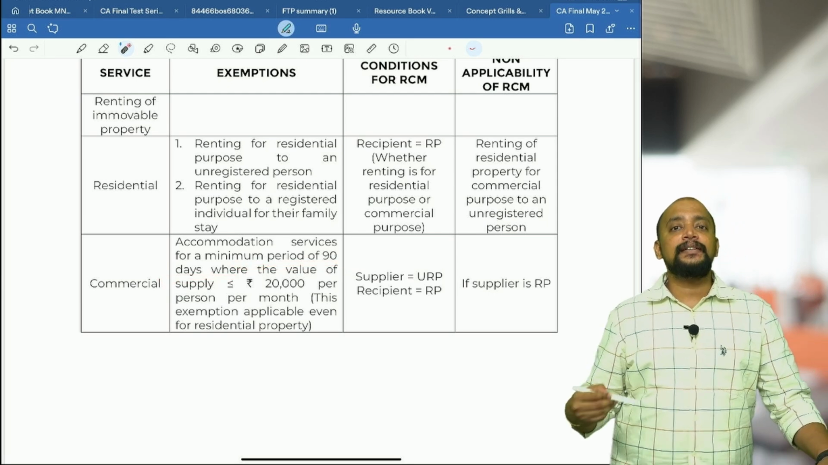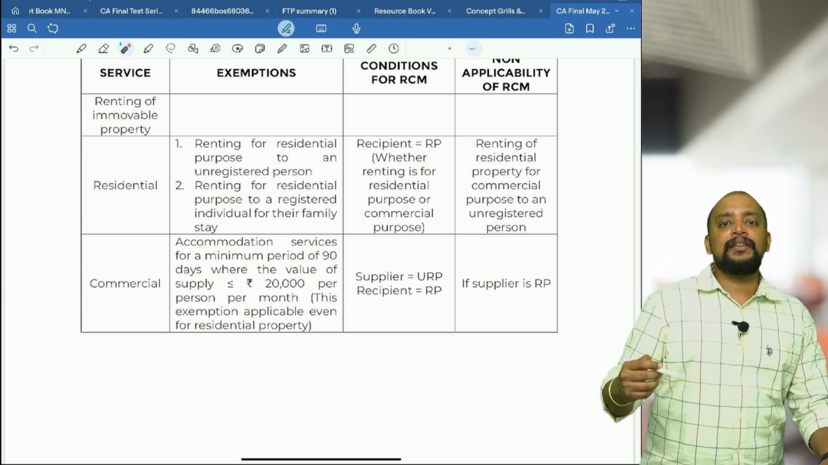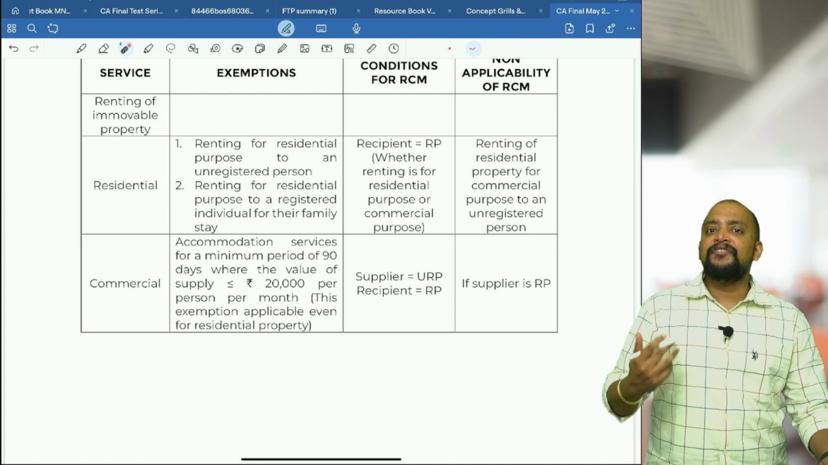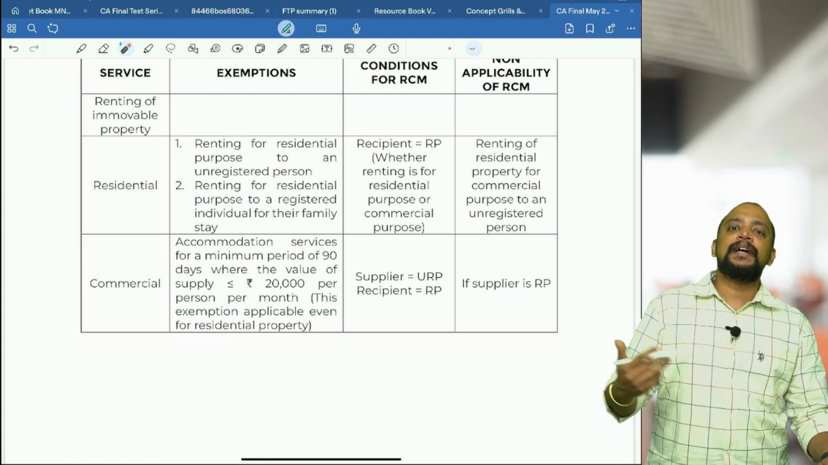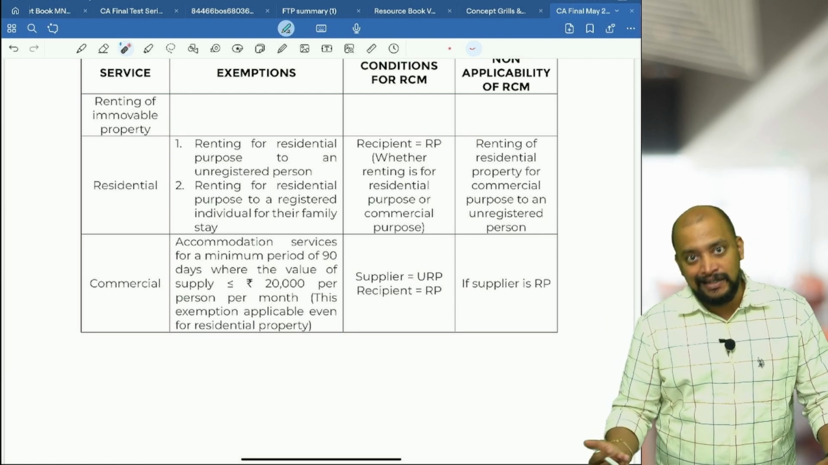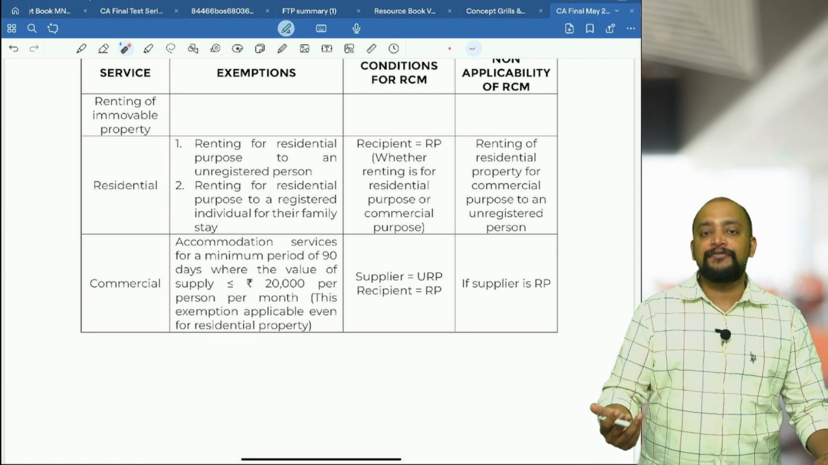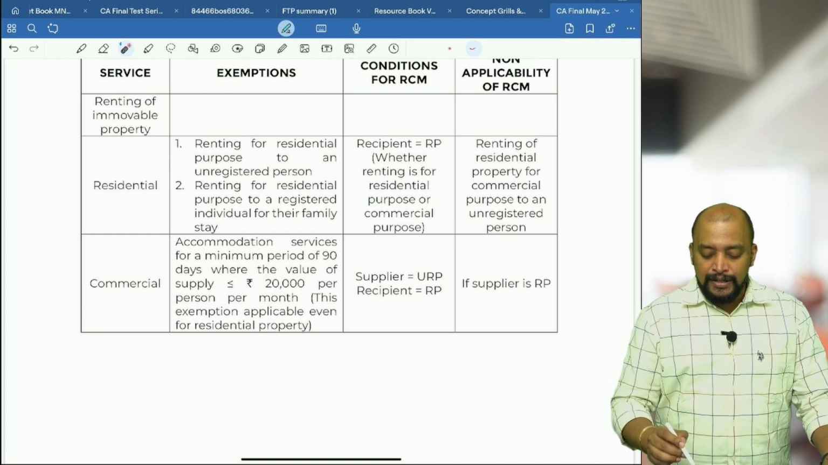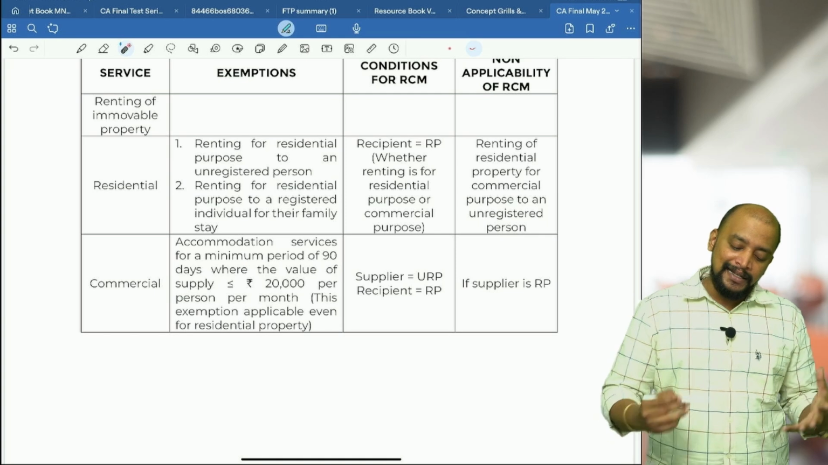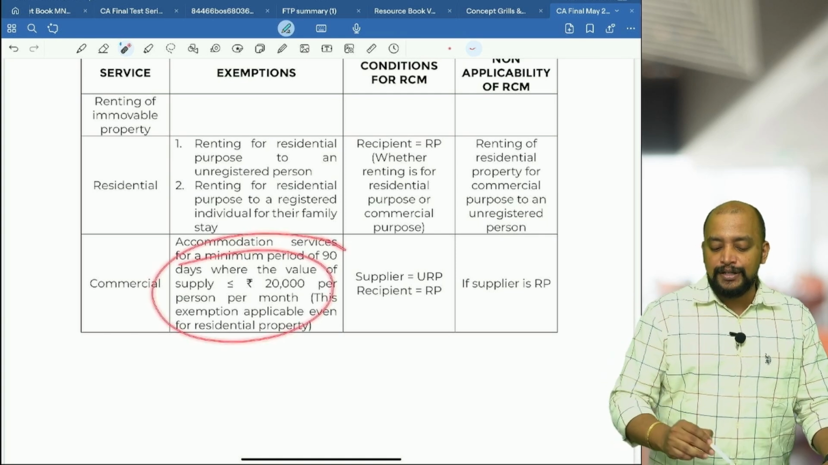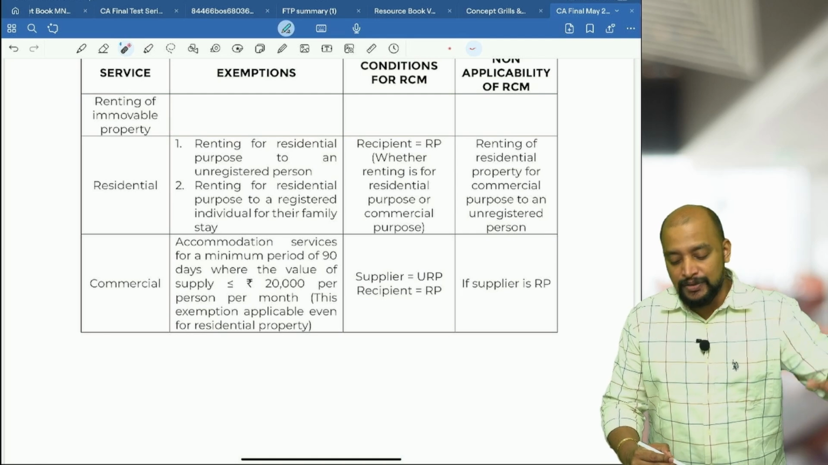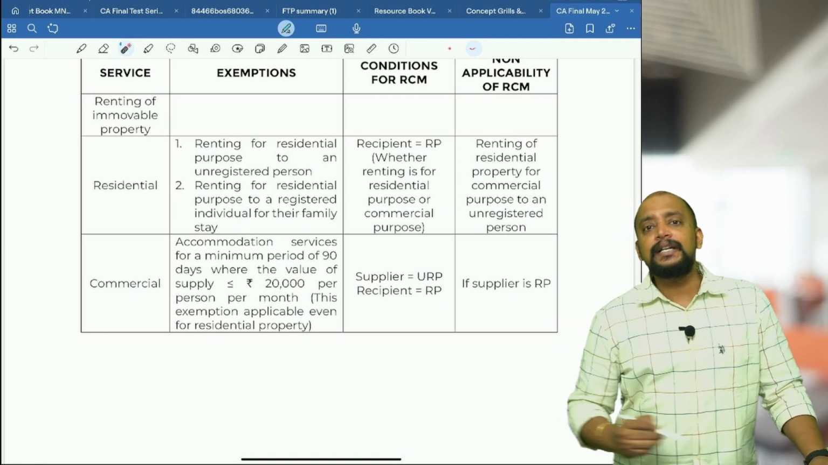And what should be the charges? The charges should be per month, which is less than or equal to 20,000 rupees. If it is per day also, you count. For example, per day 500 rupees, so for 30 days, 15,000 rupees is considered. That's how we need to compute. Even if per day information is given, you count it per month. So less than or equal to 20,000 per person per month, then it will be exempted. This exemption is common for both residential property as well as commercial property. And what are the conditions for RCM?